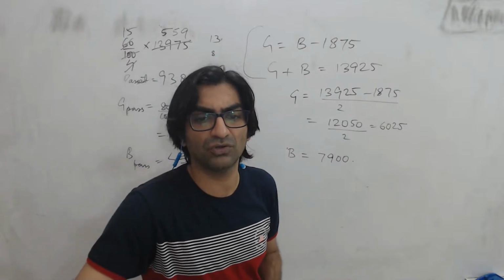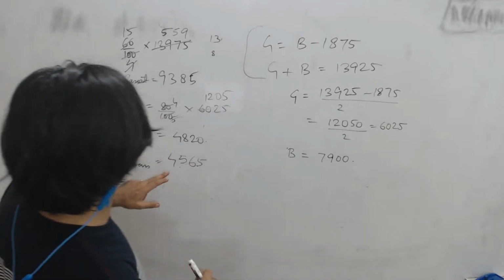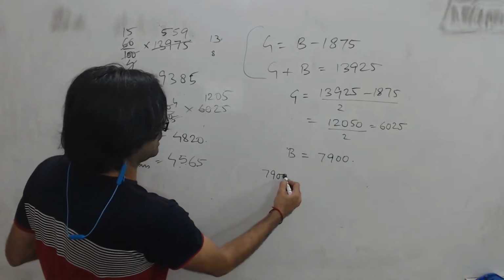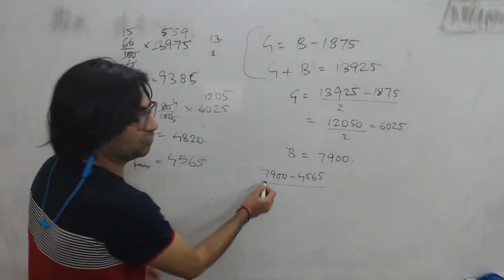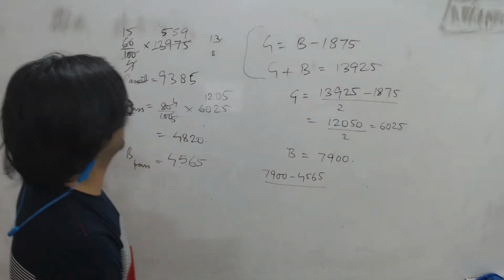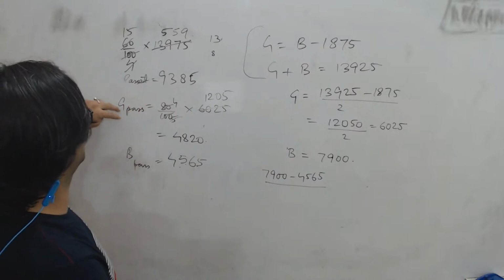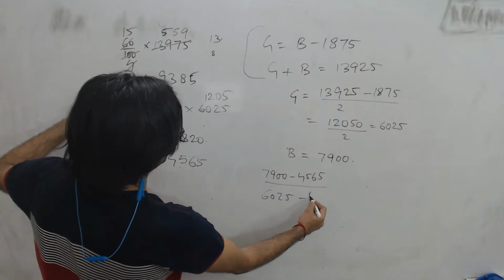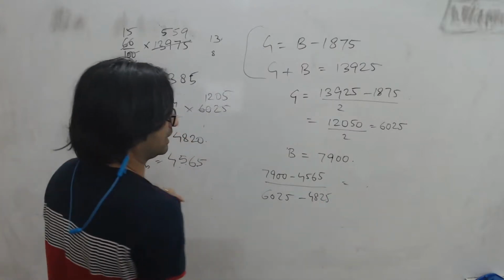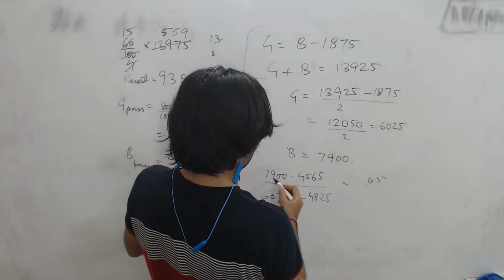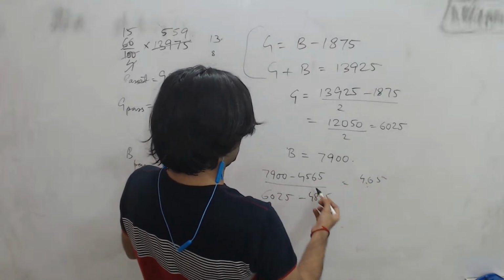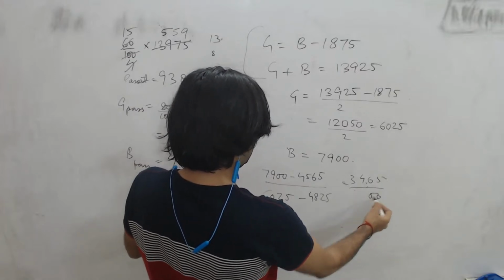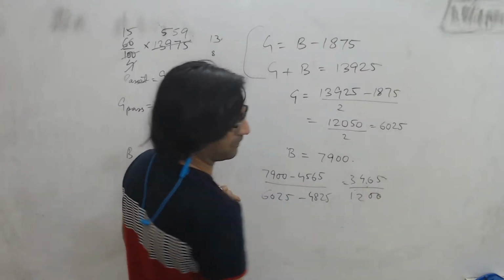Question says find the ratio of number of boys who failed. These are boys who passed, so boys who failed will be this minus this: 7,900 minus 4,565, to the number of girls who failed. Girls who failed will be total girls 6,025 less the girls who passed, which is 4,820. So I can quickly calculate that and simplify this.